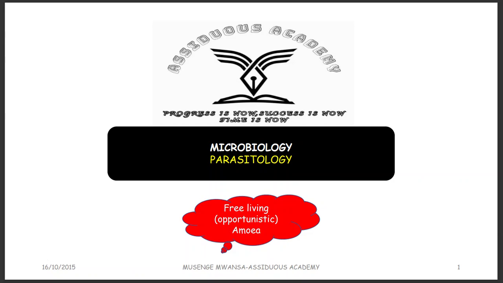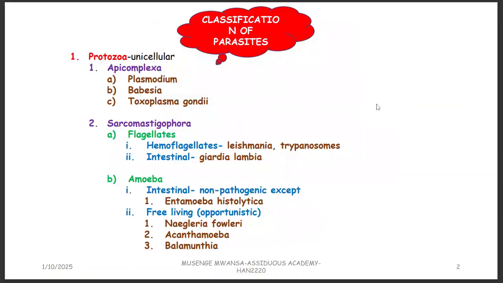Free living amoebas or opportunistic amoebas. Again, as an overview of what we already did when we were talking about Entamoeba histolytica: when you're talking about parasitology, you can divide it into looking at protozoa, looking at worms, which we call helminths, and also looking at bigger things, insects, we call them arthropods.